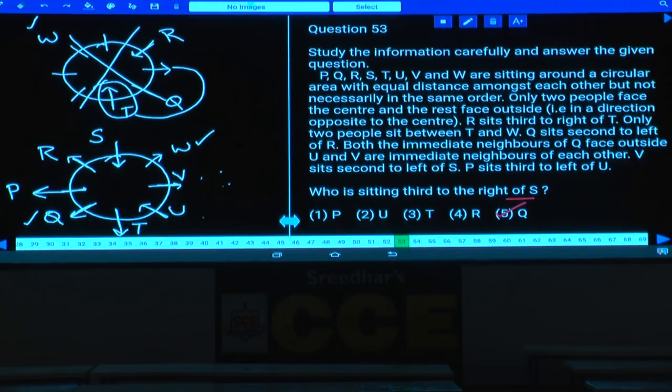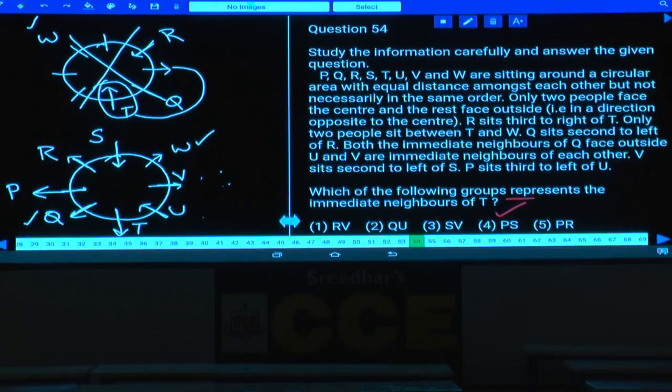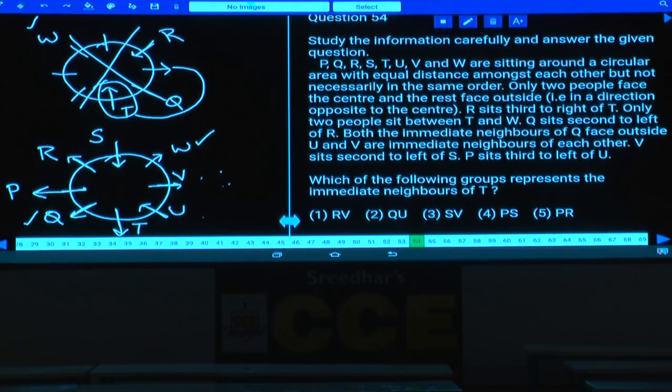Then question number 54. Which of the following groups represent the immediate neighbors of T? Who are the immediate neighbors of T? Q and U are the immediate neighbors of T, that is choice 2.